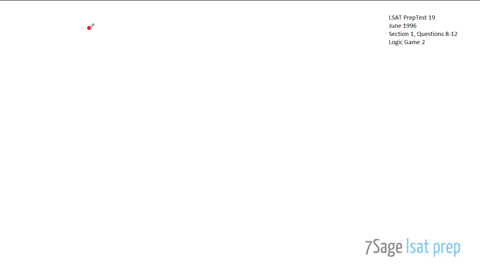Alright, LSAT PrepTest 19, Section 1, questions 8 through 12. This is the second game of this section. Okay, so what do we have? We have, in a theater company, 4 two-day workshops: lighting, production, rehearsals, and staging. They are conducted over the course of 5 days, Monday through Friday.